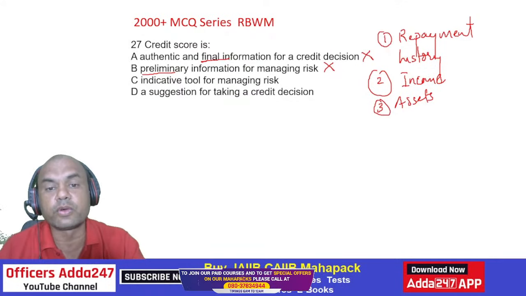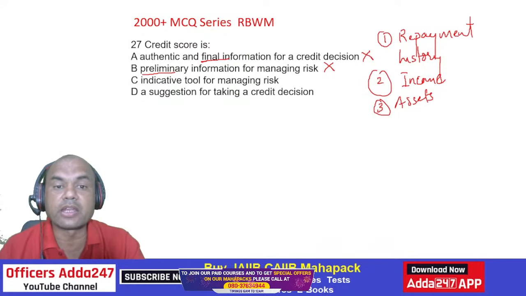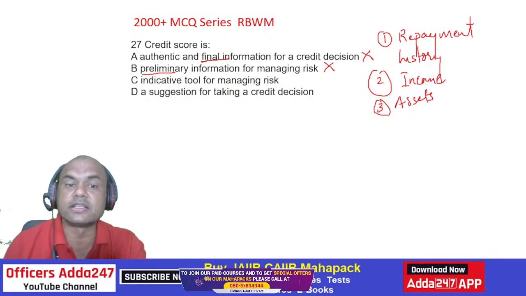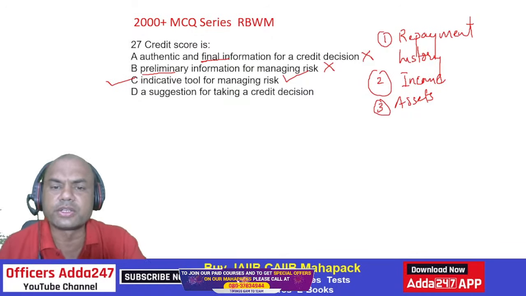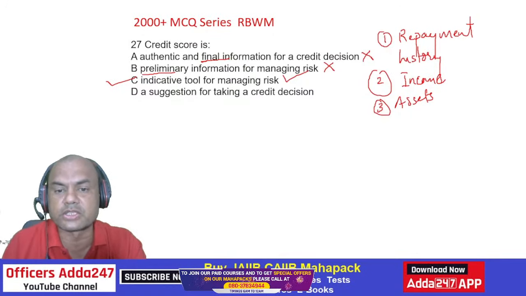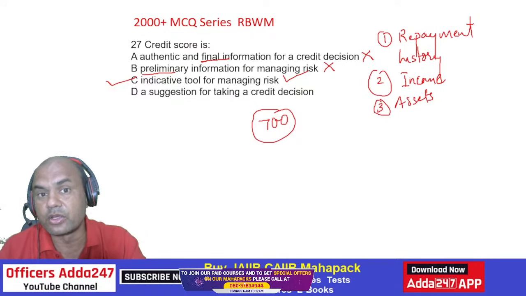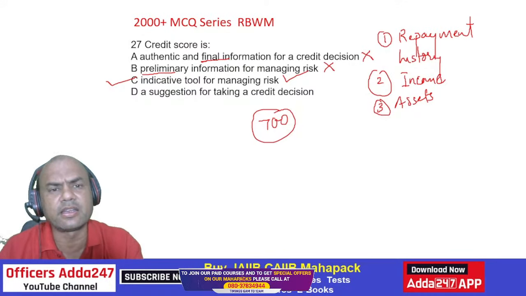Indicative tool for managing risk, and a suggestion for taking credit decision. So out of these, now this is a problem. Is it a suggestion? No, it is just an indicative tool. So C is the answer. It just indicates that this much is the credit score. Suppose if the credit score is 700, then it means the person has a good repayment capacity. So you can trust this person, but it doesn't say you give the loan to this person. It can never be a suggestion. It can just be an indication.